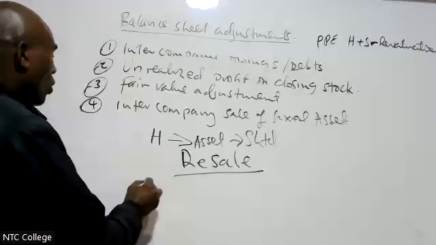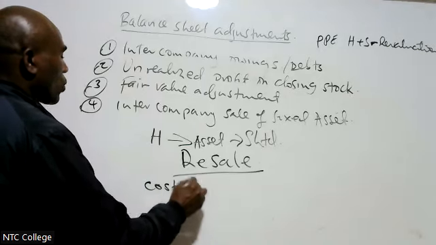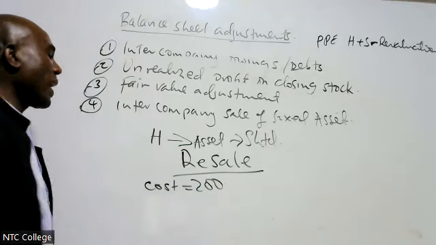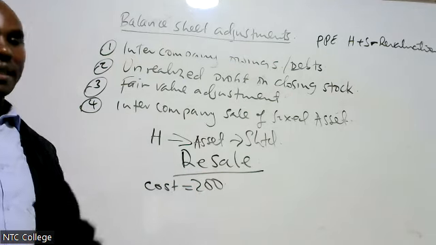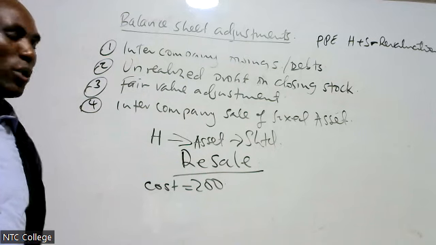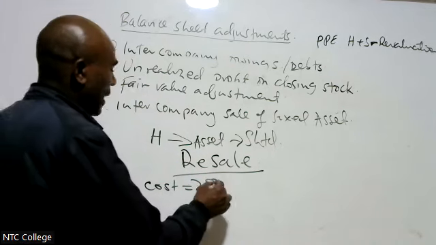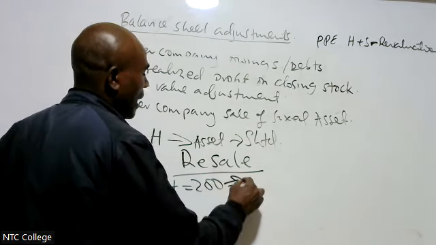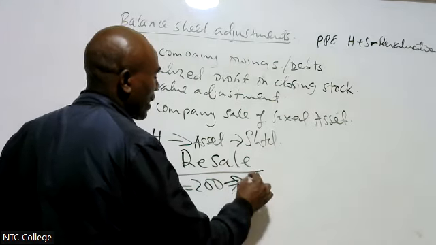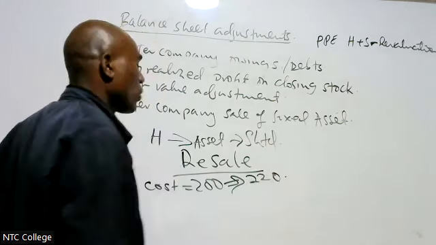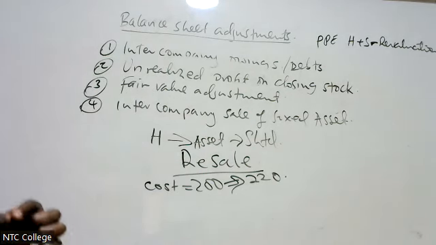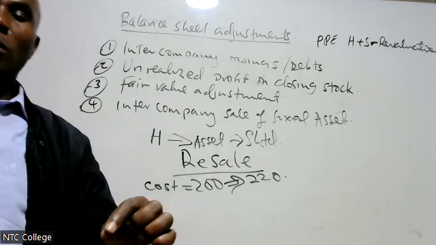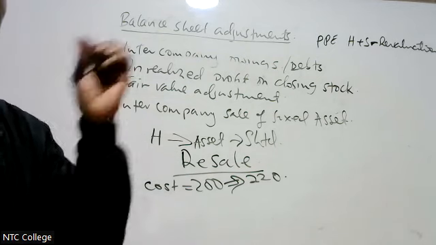If, for example, the cost of that asset was 200, I am required to transfer it to another group member at 200. Therefore, you will find scenarios where the parent transfers the asset at a price above cost, like 220. Therefore, it means you have made a profit. That profit is illegal.